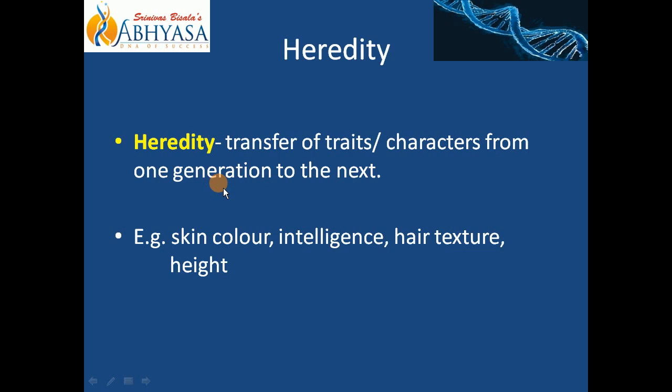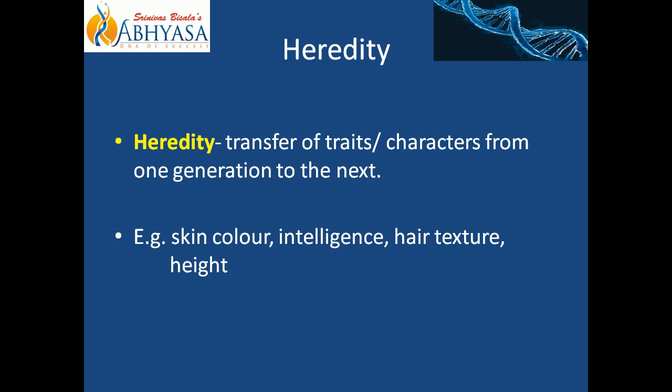One generation, meaning previous generation, to next generation. Right? So from parents to children, there is transfer of particular characters or traits. That is called heredity. Heredity is nothing but the process by means of which transfer of this character is occurring. From one generation to next generation, from parents to their children.